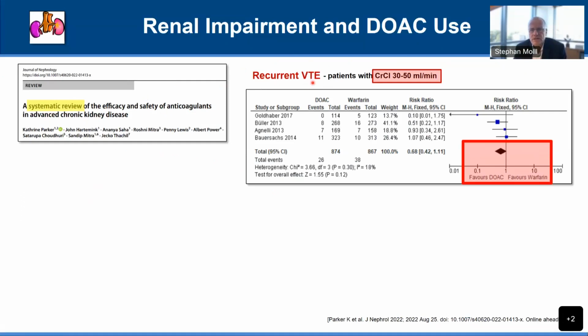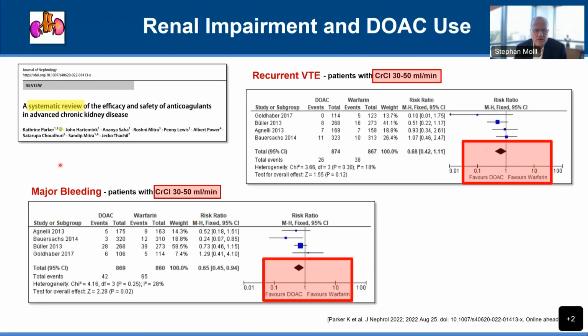So in recurrent VTE, patients with a somewhat impaired renal function with a creatinine clearance of 30 to 50 mils per min. And if you look at the overall assessment from the published data, in these patients, the direct oral anticoagulants are favored compared to warfarin in respect to preventing recurrent VTE.